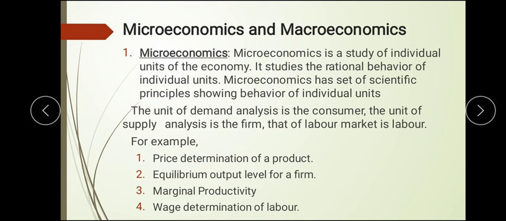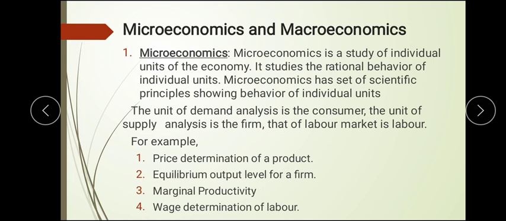Then comes macro and microeconomics. Microeconomics deals with the individual units of the economy. Like we have studied demand in chapter 3. What you find in chapter 3 is that we are talking about one product, and the price of that product. So one product's price and the demand for it. We are talking about only one particular thing.